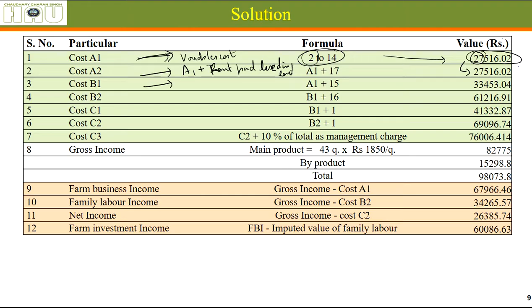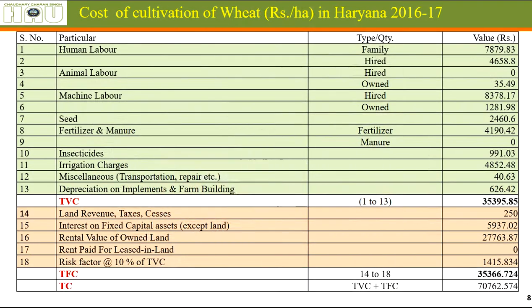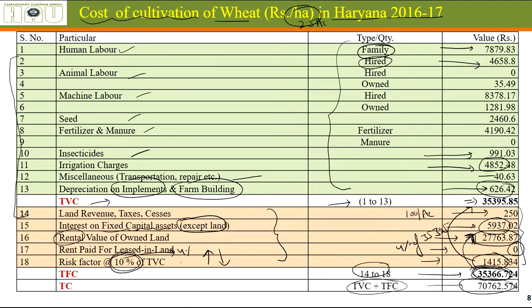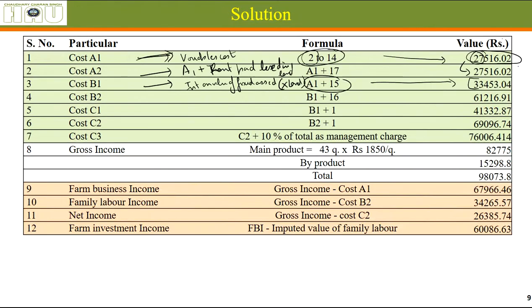Cost B1 includes A1 plus item 15, that means interest on the value of fixed assets except land. Let me check it back. Item 15, interest on fixed capital, was around 6,000.